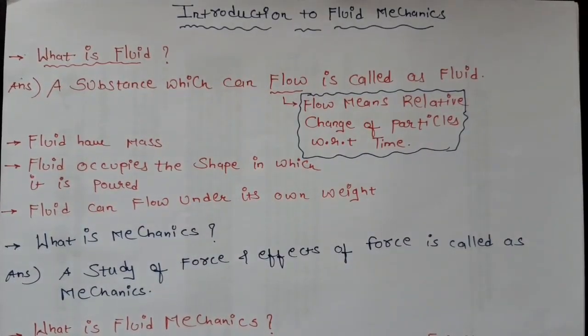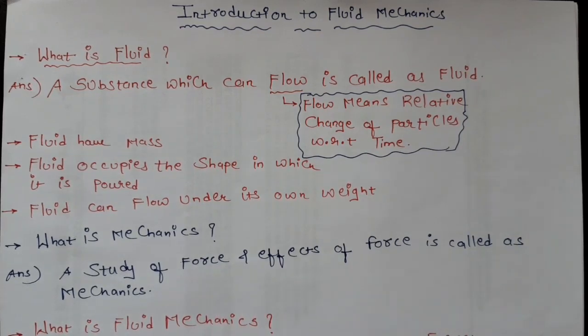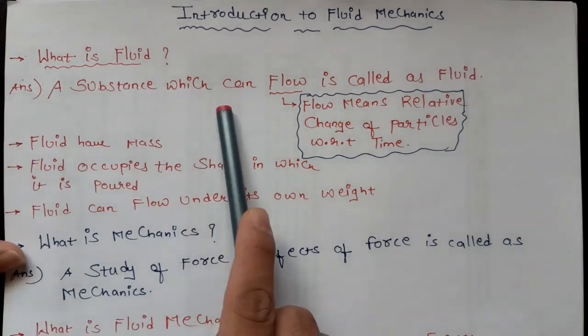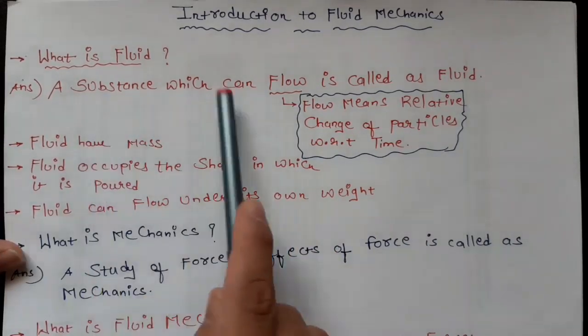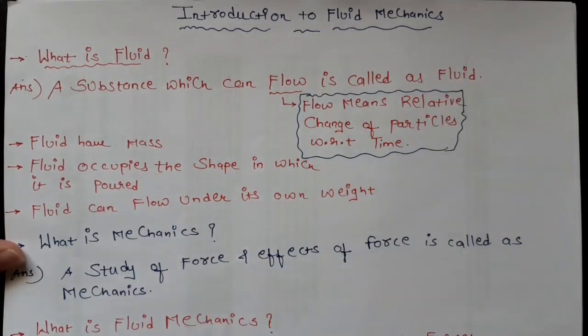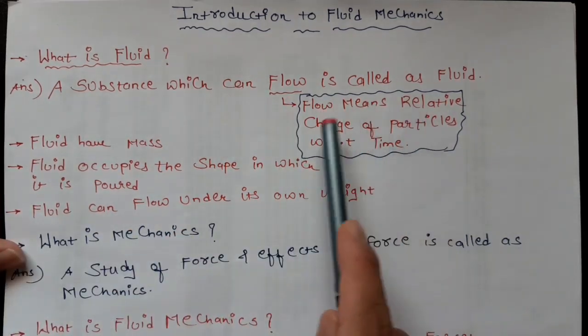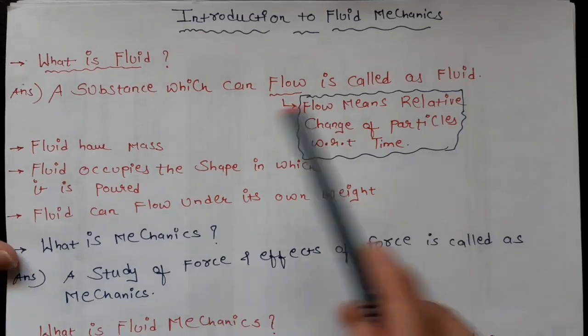Today we will discuss the introduction to fluid mechanics. Okay, so the first question that arises in our mind is, what is a fluid? A fluid is a substance which can flow. Its basic definition is that a substance which can flow is called a fluid. Now, what is flow? Flow means the relative change of particles with respect to time.